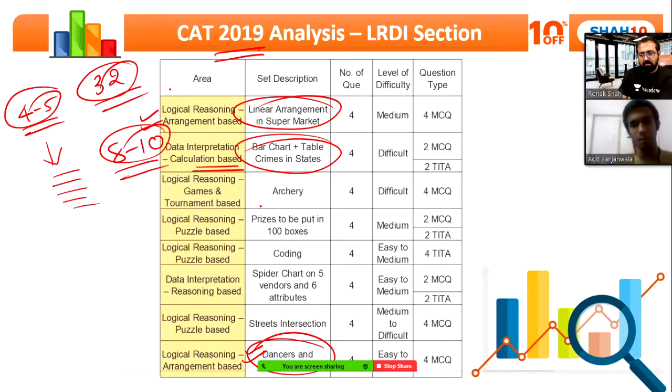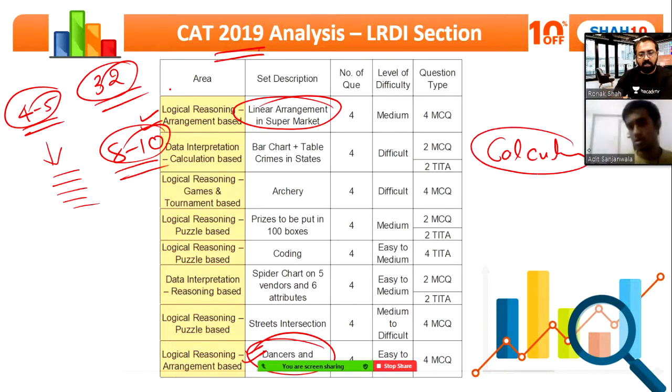So the CAT paper nowhere is like that you should be good at calculation or high level multiplication, high level division. You don't need to be good at that, because anyways calculator is available, right? But you should be able to comprehend the caselet, right?